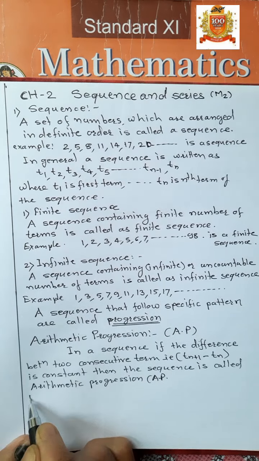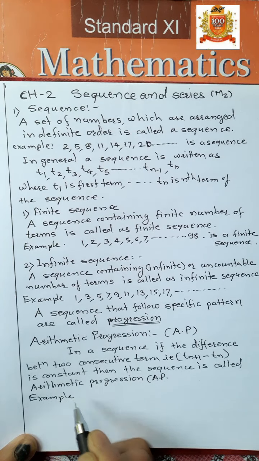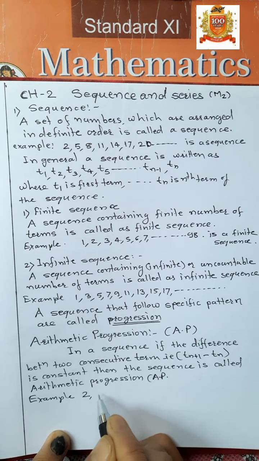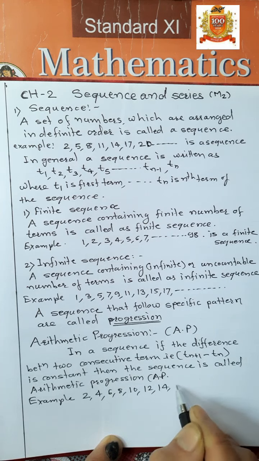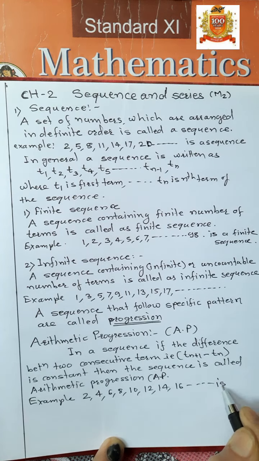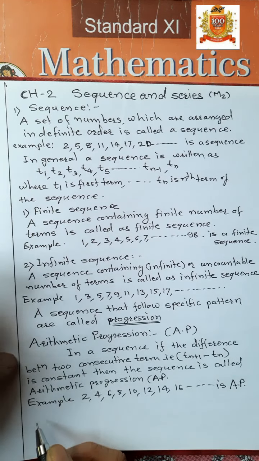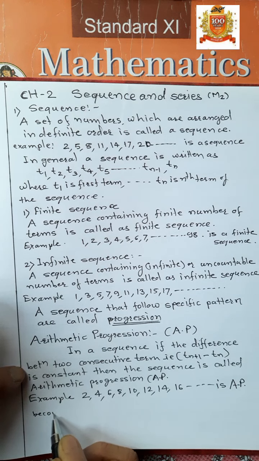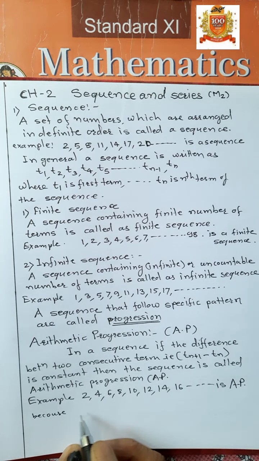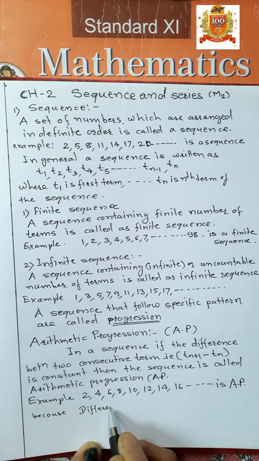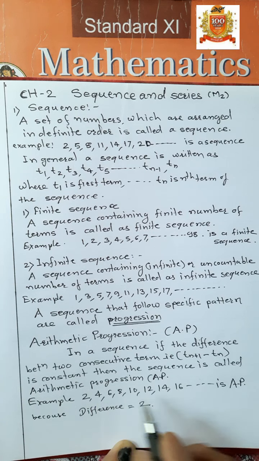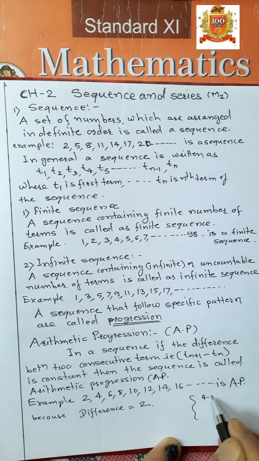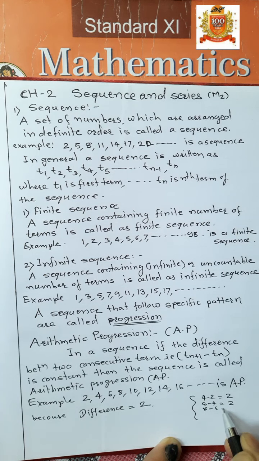For example, 2, 4, 6, 8, 10, 12, 14, 16 is AP because the difference is equal to 2 here, isn't it? 4 minus 2, 2. 6 minus 4, 2. 8 minus 6, 2.